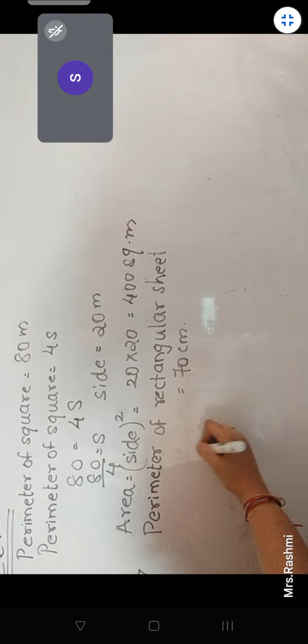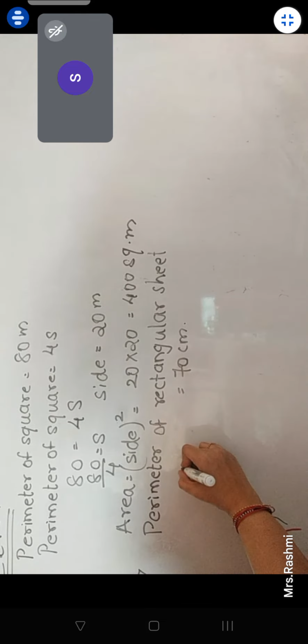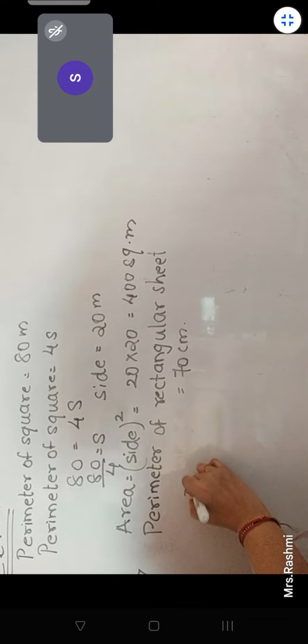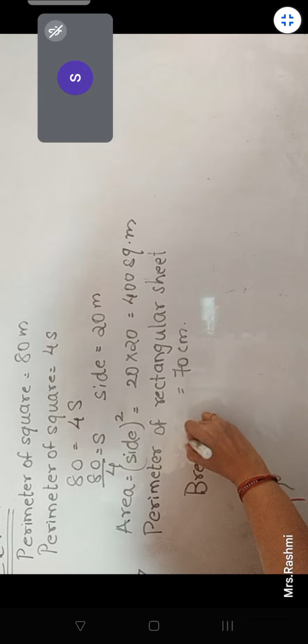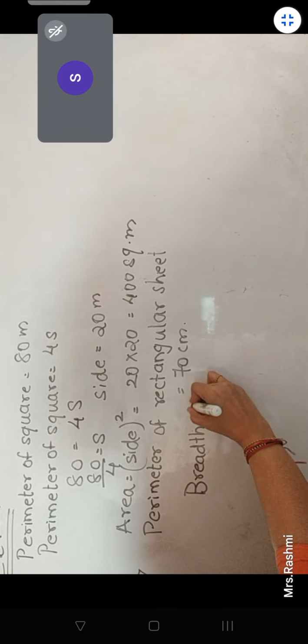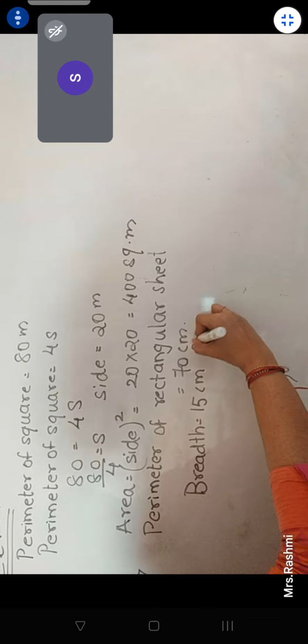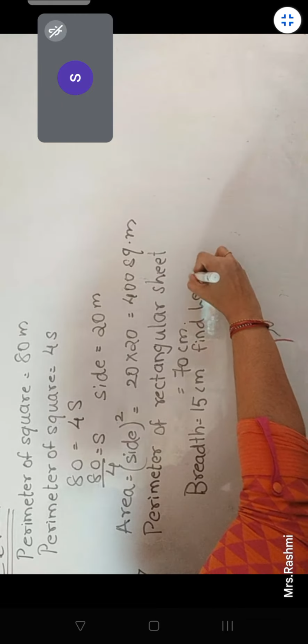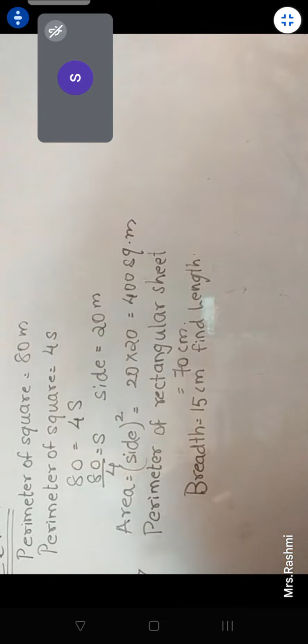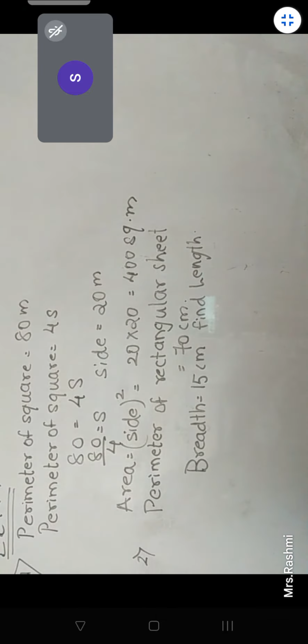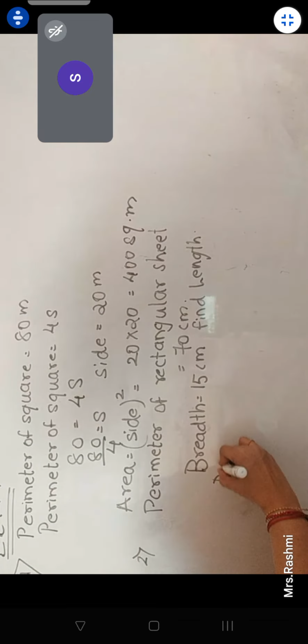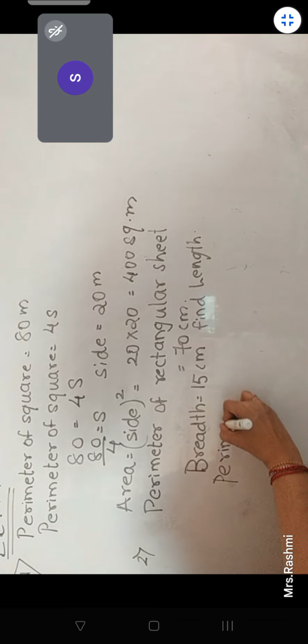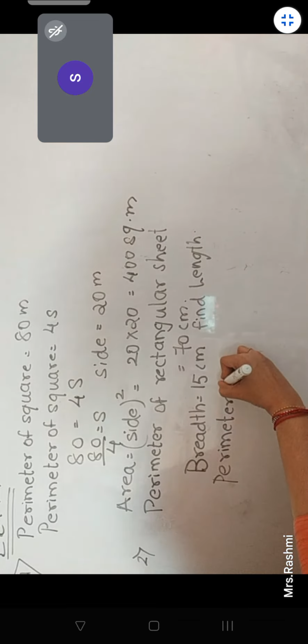If the breadth is 15 centimeters, find the length. This is what the sum is. What is the formula for perimeter of a rectangle? 2 into L plus B.